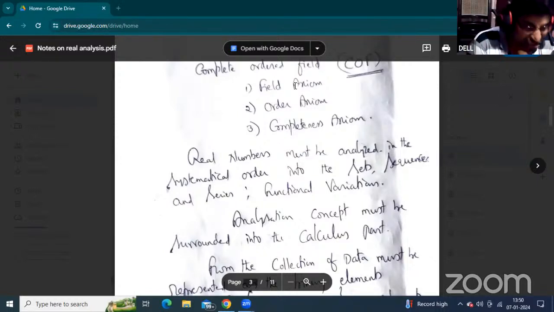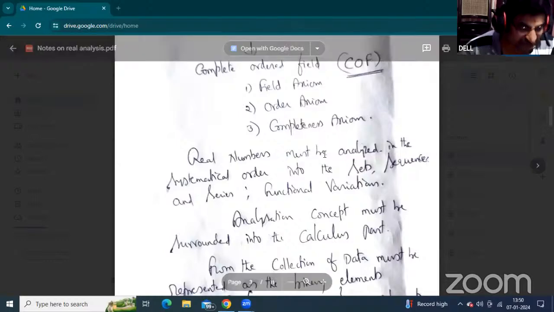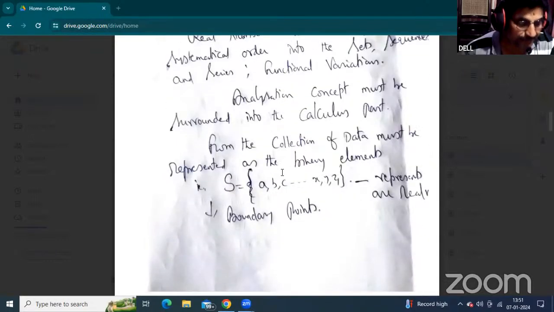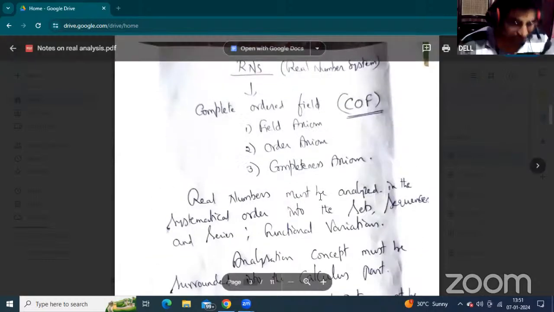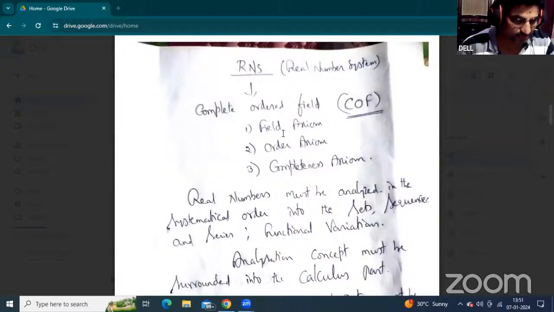Now, this is the structure of algebra. According to the structure of algebra, first of all we have to define a non-empty set with a mapping. A set which is empty has no elements; otherwise, non-empty means it consists of some elements. These are all alphabetical elements. Now, what is the field axiom?